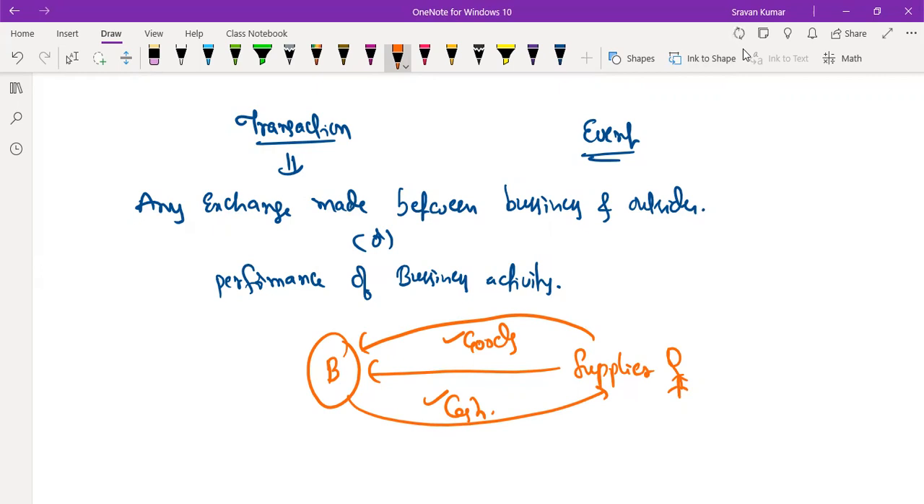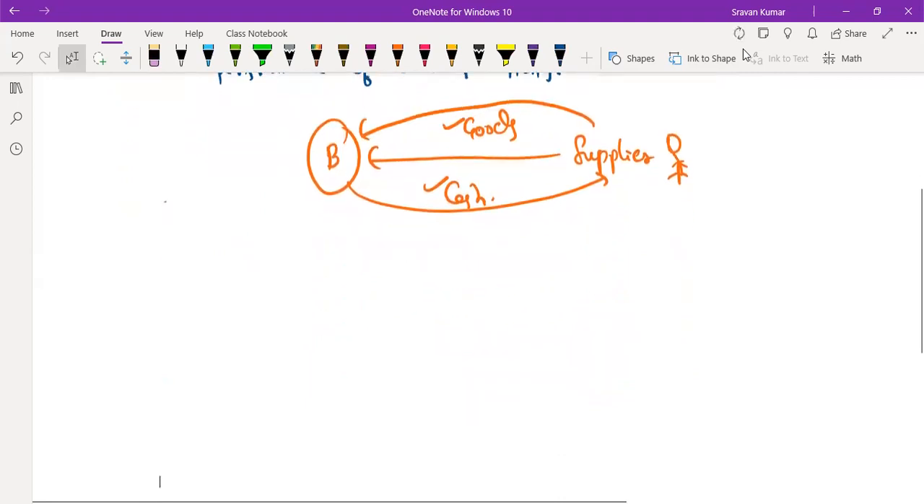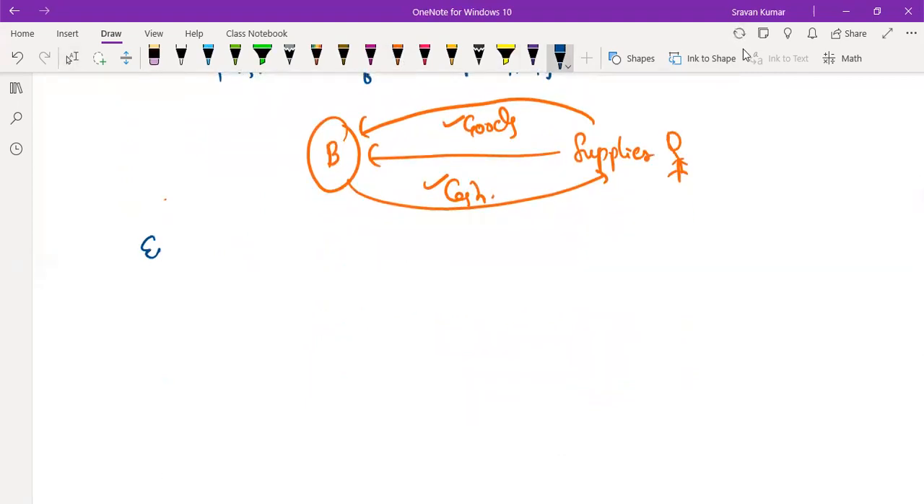And the salary is provided to the employees. Here, as a business pay the salary, in return employee provide the services. Here exchange is made in terms of services and cash. That is said to be a transaction. So any exchange made between business and outsider is said to be a transaction. Here that exchange may be in terms of what? Goods and cash, services and cash, goods and services, or goods and kind, whatever may be. Even purchase of the asset is also said to be a transaction. And then next one is event.